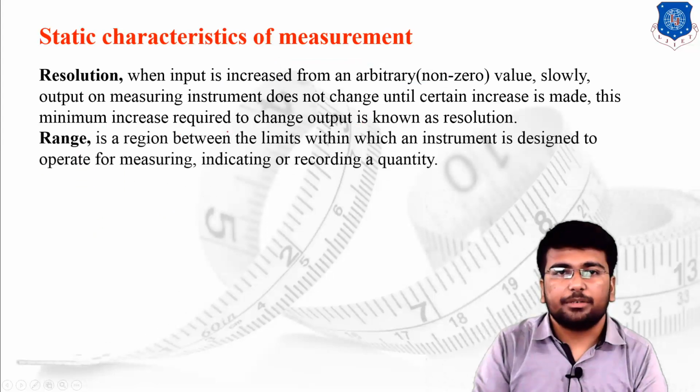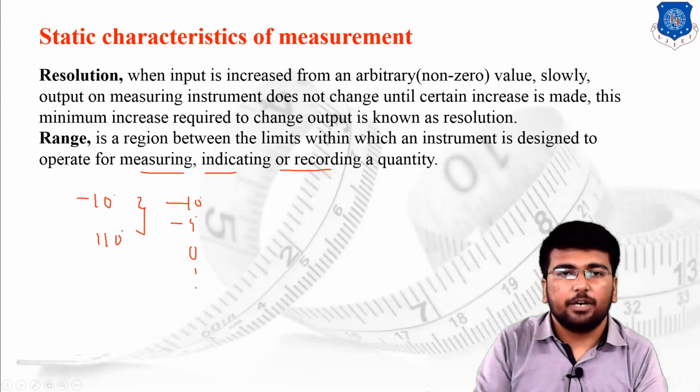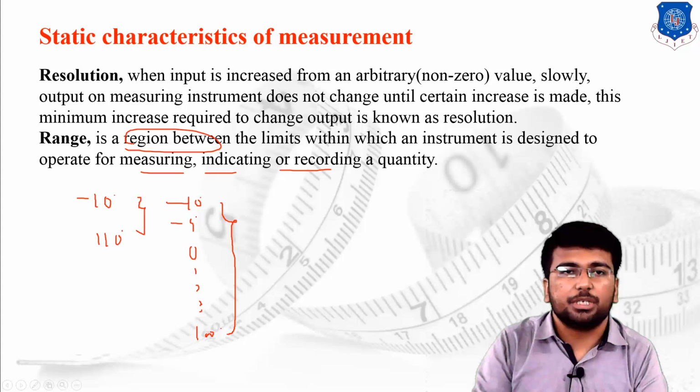The next one is range. Range is the region between the limits within which the instrument is designed to operate for the measurement, indication, or recording of the quantity. Suppose a human thermometer is designed for say -10 degree to 110 degree Celsius. Within this range we can measure -10 degree, -9 degree up to 0 degree, then 1, 2, 3 up to 100 degree. Measurement of all these temperatures is possible because they fall in the specific region in which we can measure, indicate or record the quantities. This particular region is known as range.